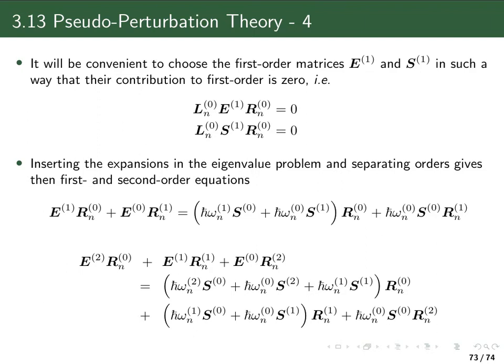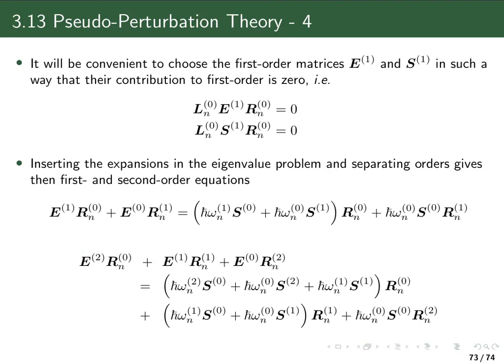Now we can insert the expansion of our E and S matrices and of the eigenvectors in our original generalized eigenvalue problem. This equation, which I haven't written up here, I can then separate like normally in perturbation theory in the zeroth order equation, which we already sort of know, and then in a first order equation containing terms only to first order, and in a second order equation, and so forth.